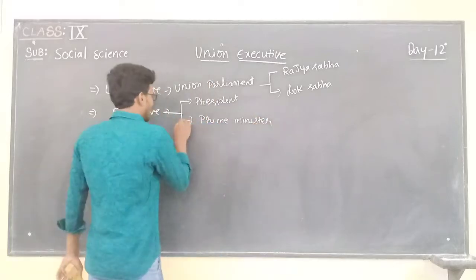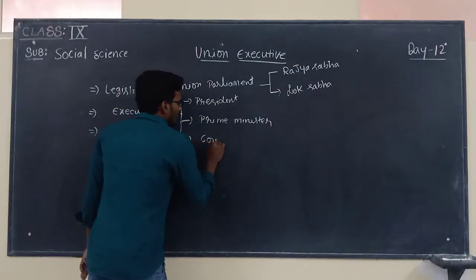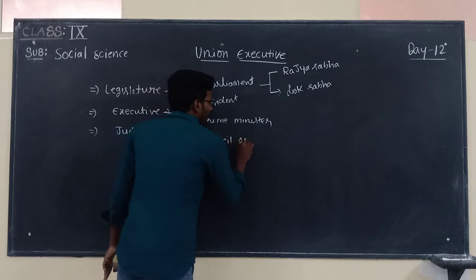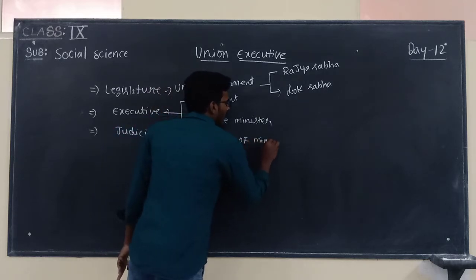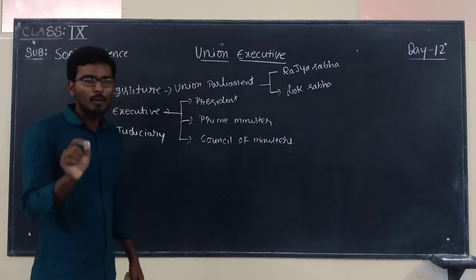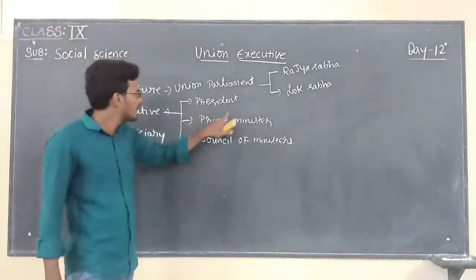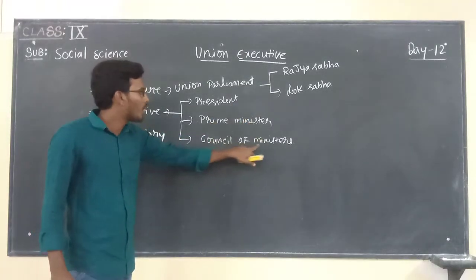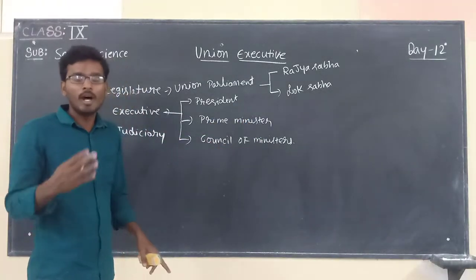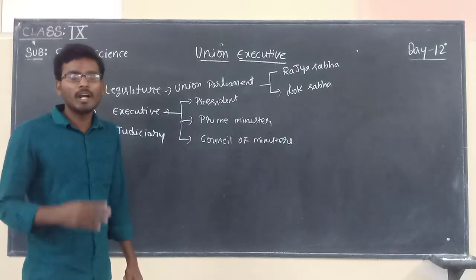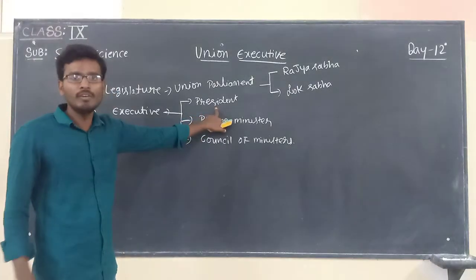After that, the Council of Ministers, who are none other than the cabinet. I hope you are clear. Executive consists of the President of India, Prime Minister of India, and the Council of Ministers. So now our further discussion will continue with the President of India.